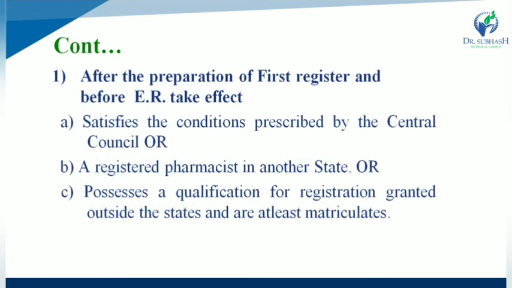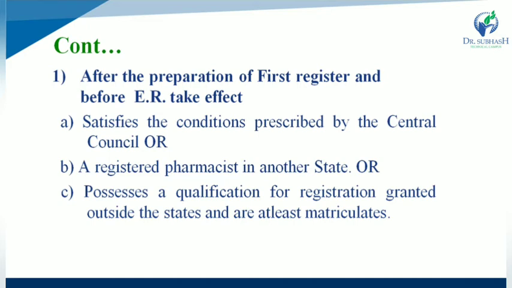First one, that is after the preparation of first register and before the education regulation takes place. So in that step, first one, that is satisfy the conditions that are already prescribed by central council, or a registered pharmacist in another state. And third one is they possess a qualification for a registration that is granted outside the state and are at least matriculate.